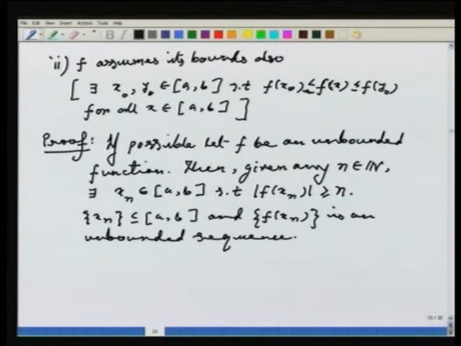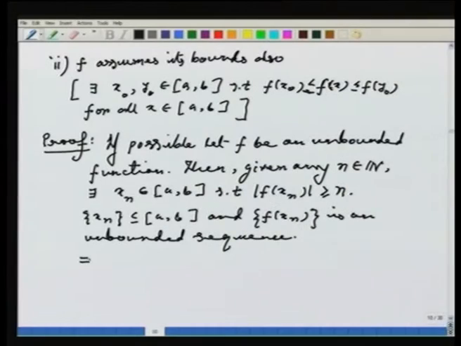So, what do I know about xn? Xn is a sequence which lies in the closed interval a b. That means, in particular the sequence xn is a bounded sequence, right. So, let us note that xn in particular is a bounded sequence.